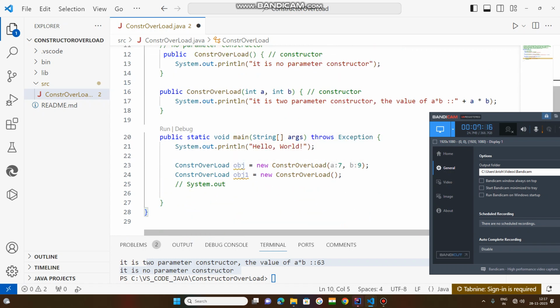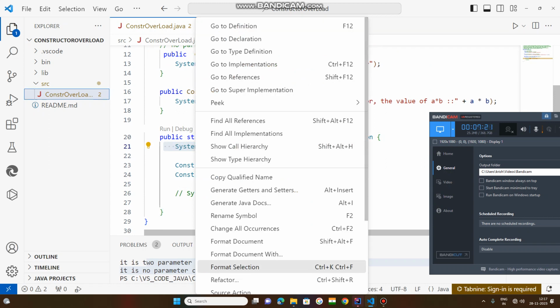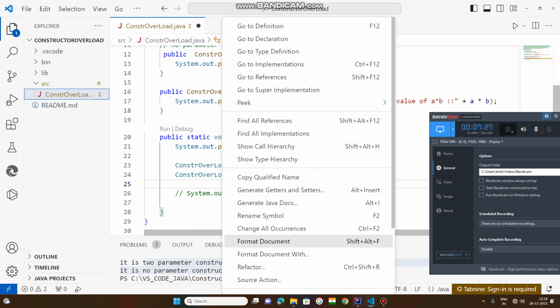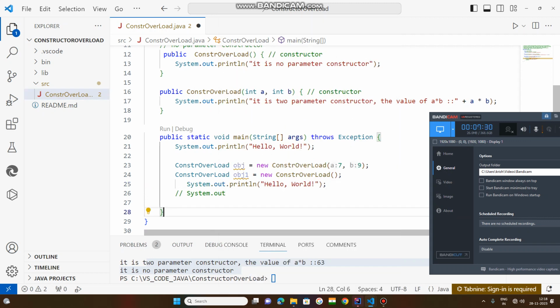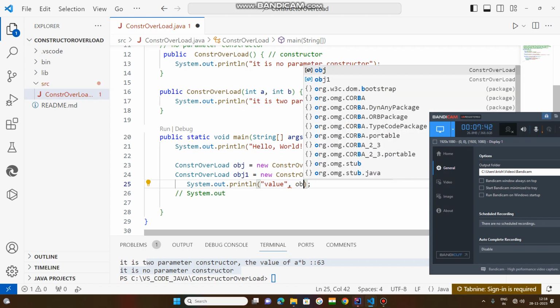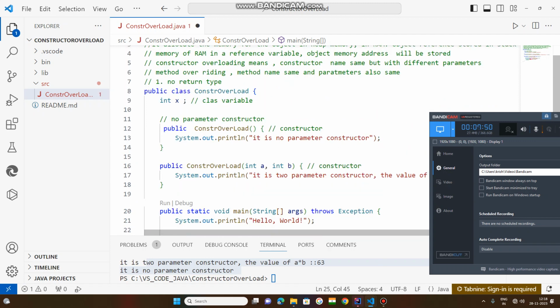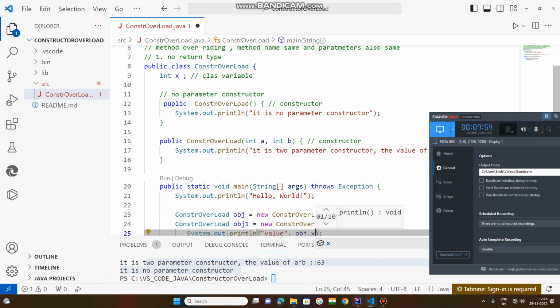So you come down, copy this one and paste it, and simply write the value of object dot x.